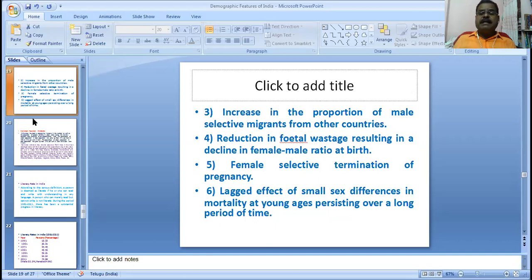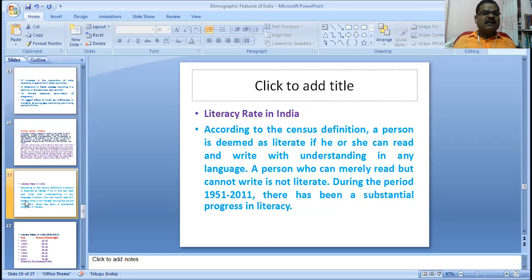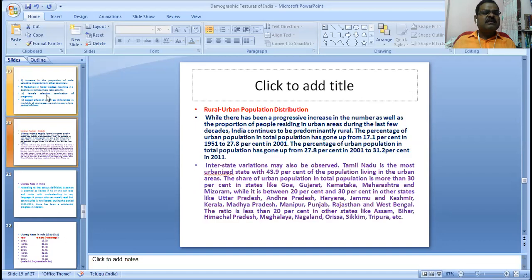These are the main reasons for the low sex ratio in different states in India. These are the main 6 reasons. What are the 6 reasons?